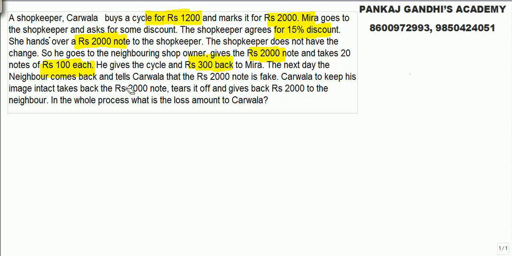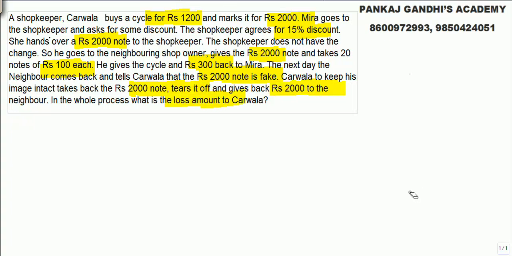The next day, the neighbor comes back and tells Carwala that the note was fake. Carwala, to keep his image, tears it off. So this 2000 note is of no use, just raddi paper. He gives back rupees 2000 to the neighbor. What is the loss amount?